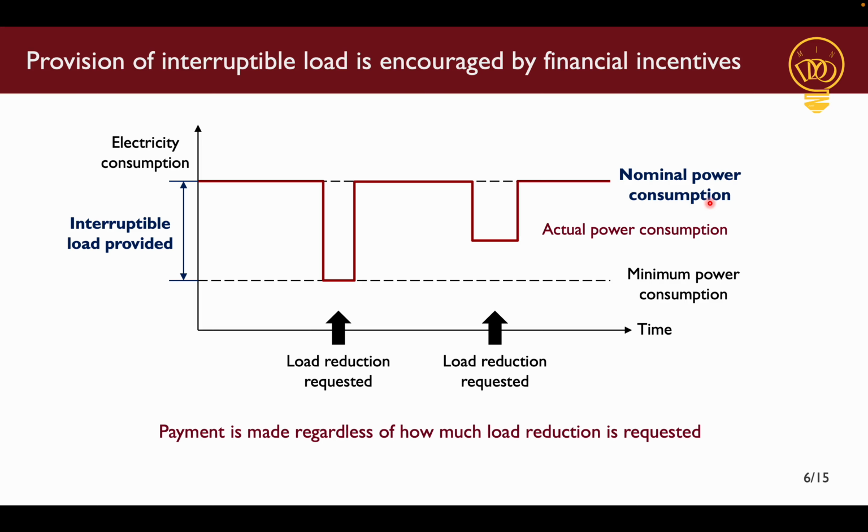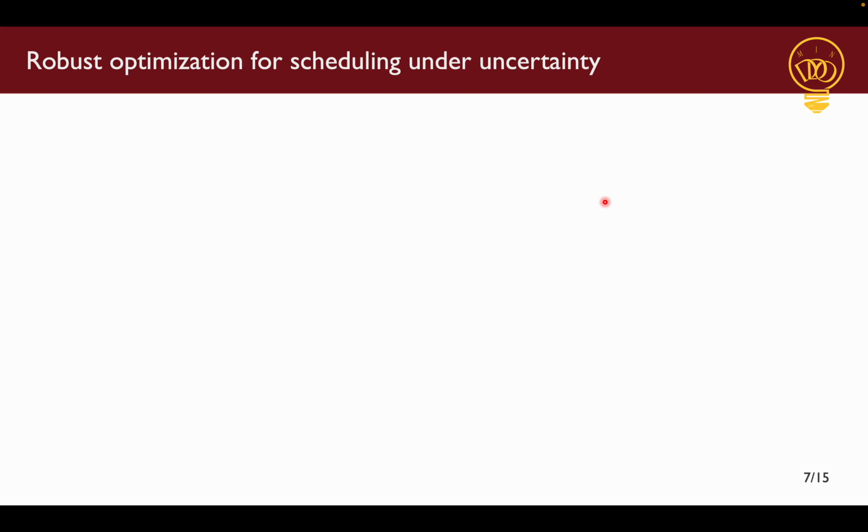Now, one nice thing about providing interruptible load is that payment is made regardless of how much load reduction is requested. So in the best case, we get paid for providing interruptible load in all these time periods and still end up with our nominal power consumption where we don't have to change anything in our schedule. But the challenge is that the load reduction requests are uncertain, and to account for that, we go back to our scheduling model and rewrite the model to include interruptible load provision.